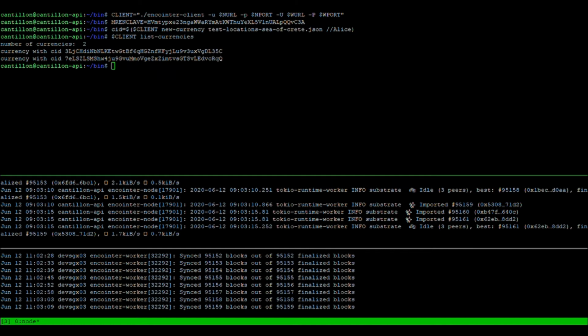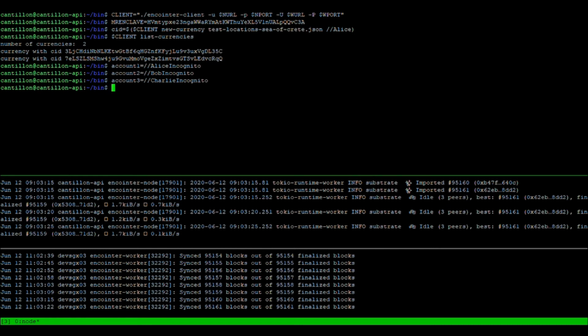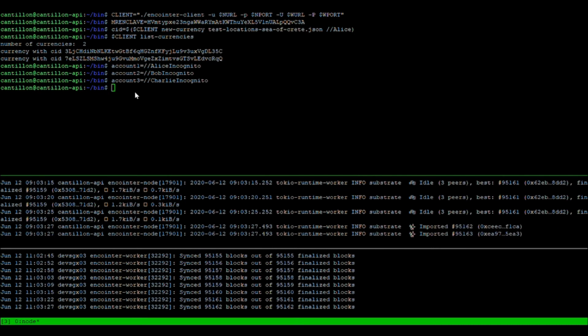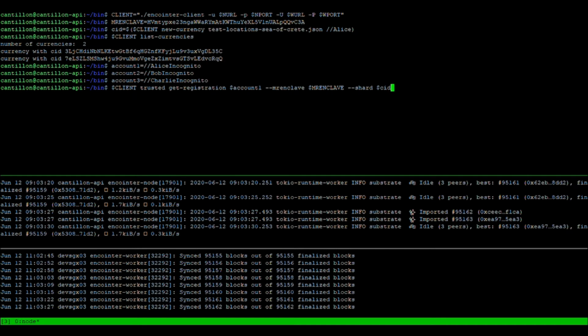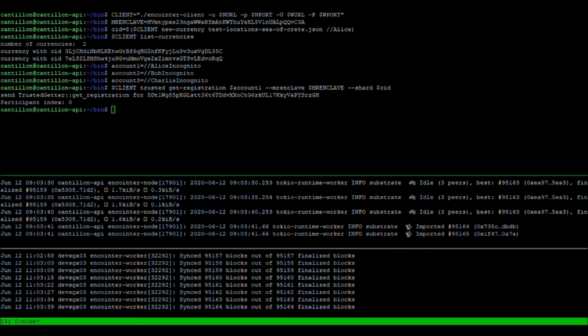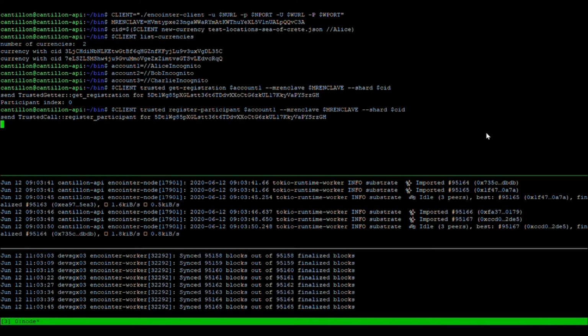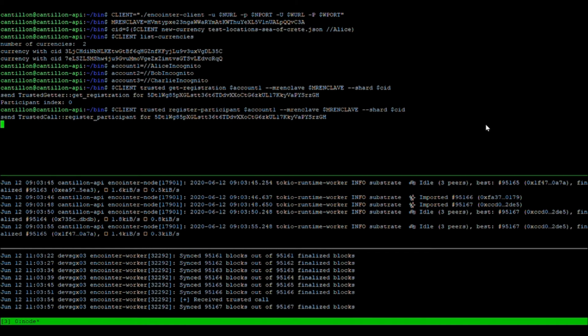First we registered our currency, which is defined in a JSON file. It defines meetup locations and also the set of bootstrappers. Our three accounts, Alice, Bob, and Charlie, are bootstrappers, and they will now register for the next ceremony. As you just saw, we queried the registration of the first account, which is 0. That means it is not registered.